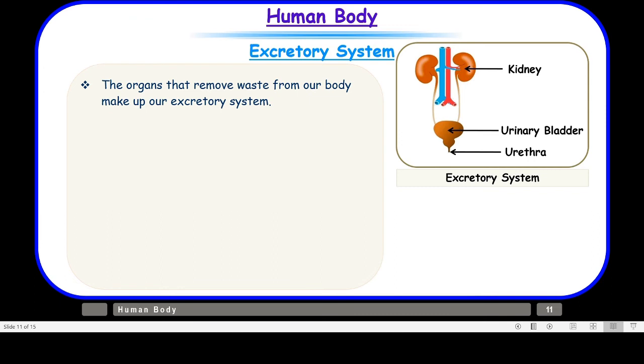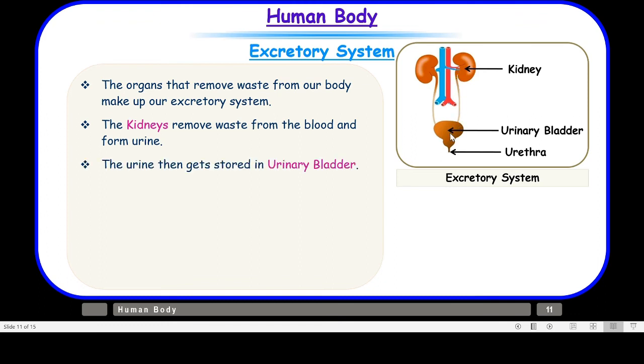As you can see here, this system consists of the kidneys, the urinary bladder, and the urethra. The kidneys remove waste from the blood and form urine. That means they filter urine from blood, and this urine is passed to the urinary bladder. The urine then gets stored in the urinary bladder, and it is finally removed from our body through the urethra.